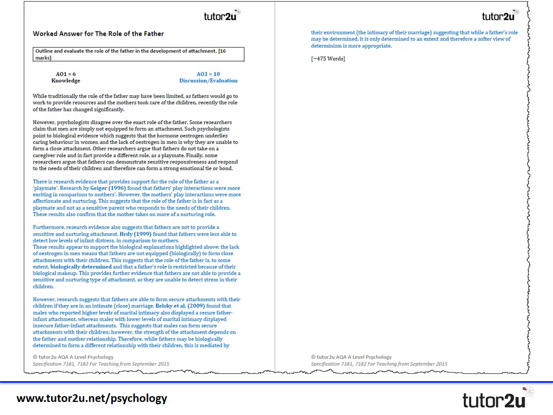Okay, there's the entire essay on screen for you now, and you can see the first two paragraphs are our knowledge, our outline, which is worth the 6 marks, and then we've got those 3 evaluation paragraphs, the second one extended with that idea of biological determinism as well. The whole essay is about 475 words, which is ideal for an essay if this was a 16-mark question.